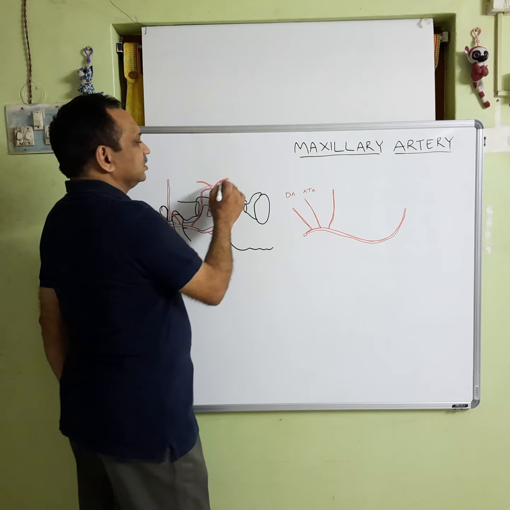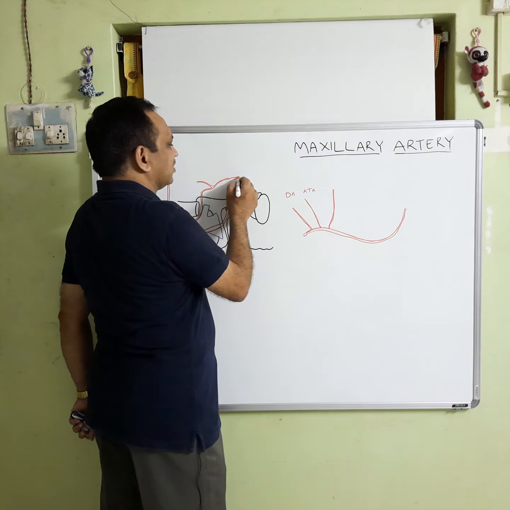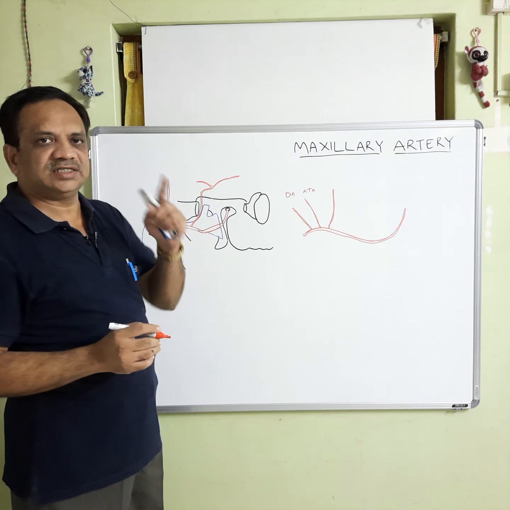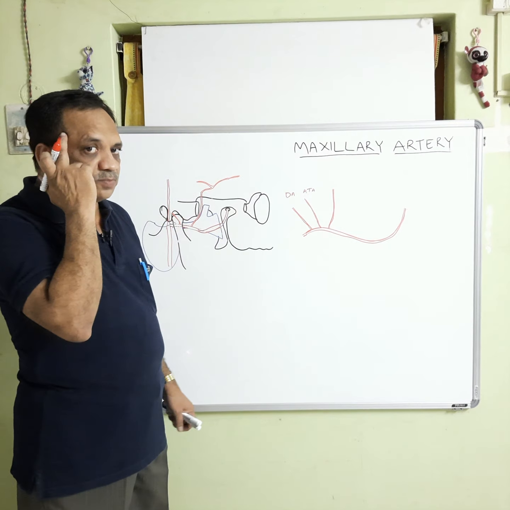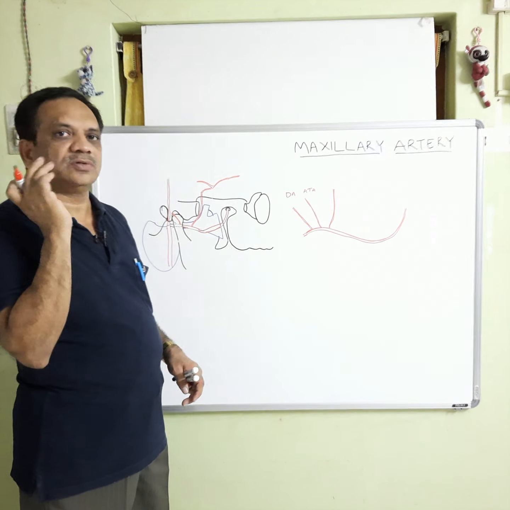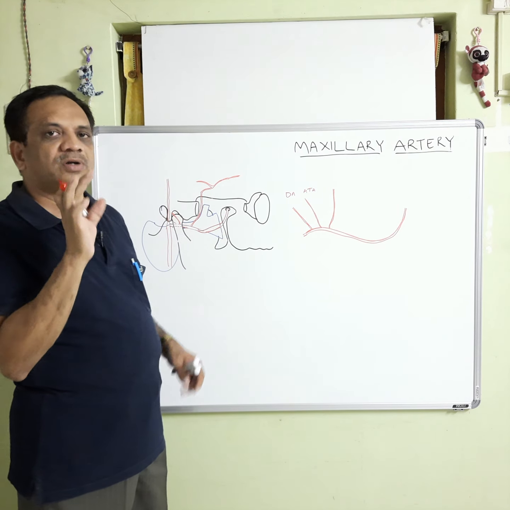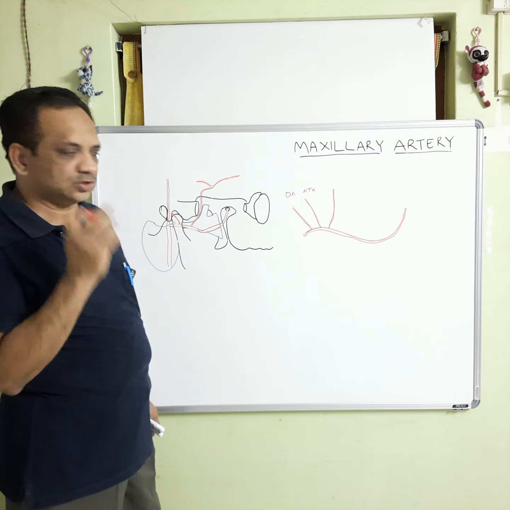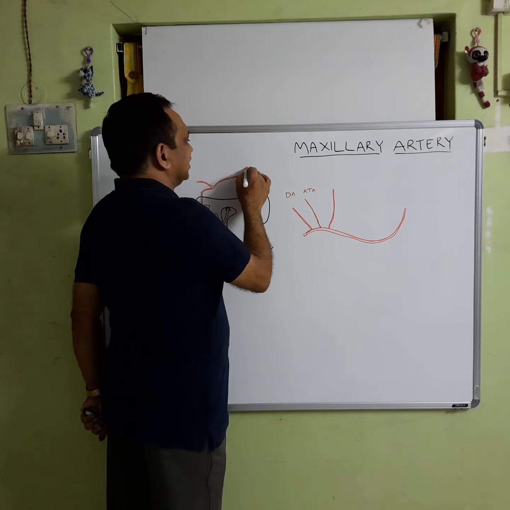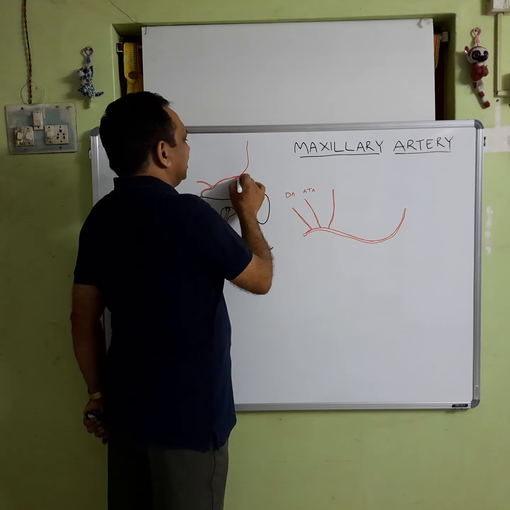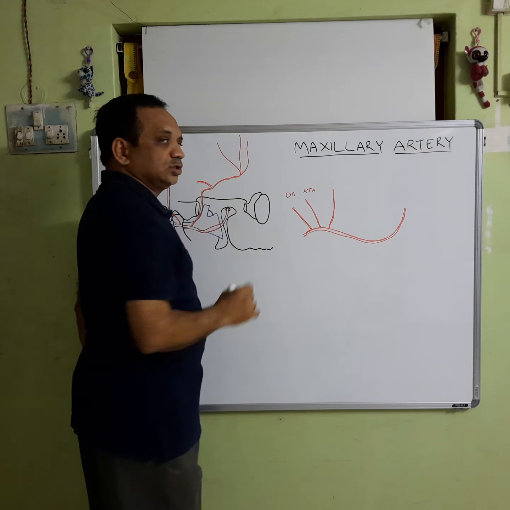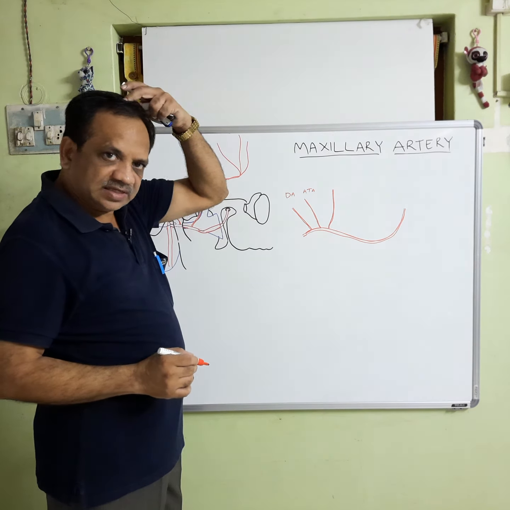This frontal branch passes forwards and crosses the greater wing of sphenoid to reach the pterion. So, pterion is this point where parietal bone, frontal bone, sphenoid bone and temporal bone join. An H-shaped suture is there, that is the pterion, and at this point it ascends up like this and divides into vertical branches. They reach almost to the vertex of the scalp.